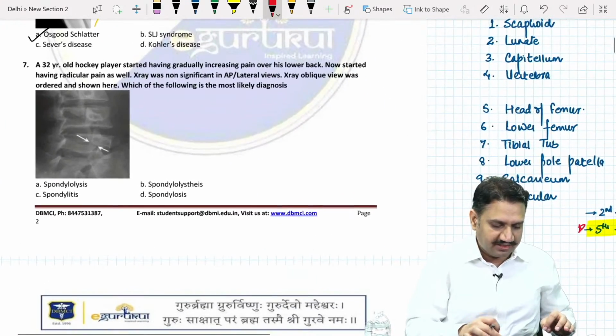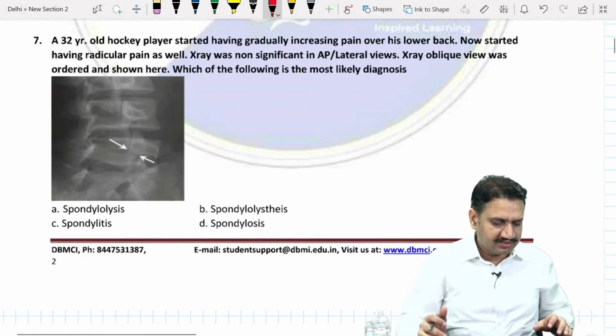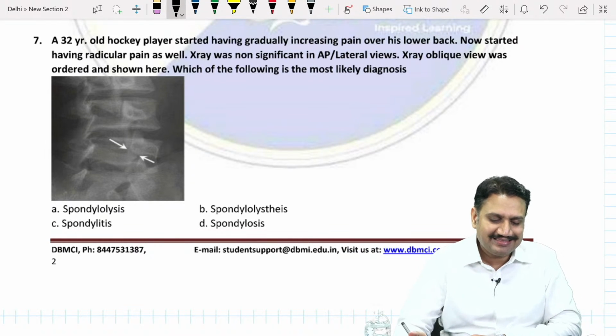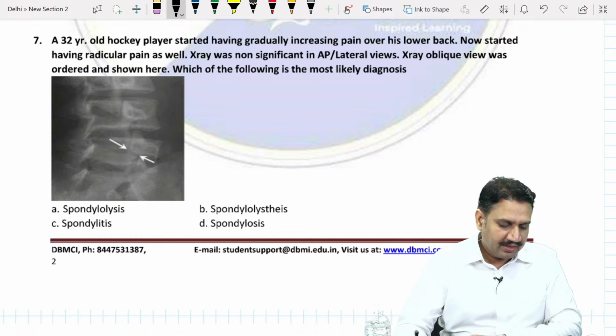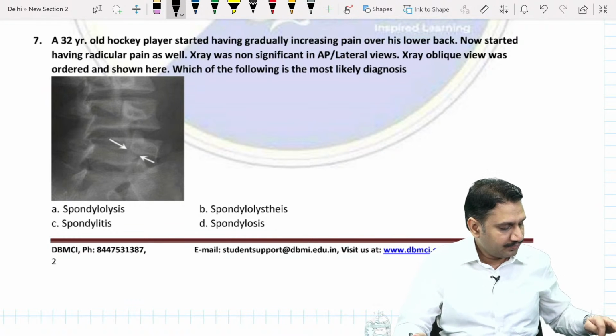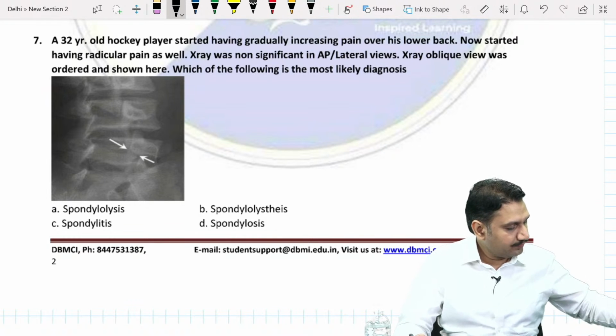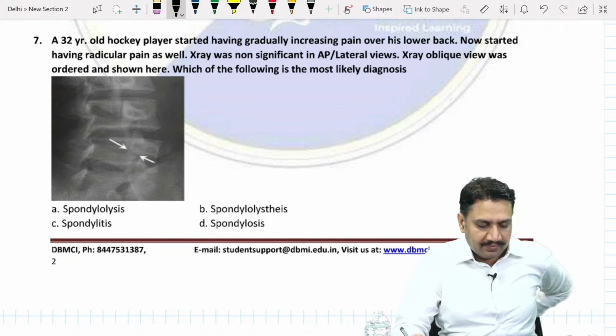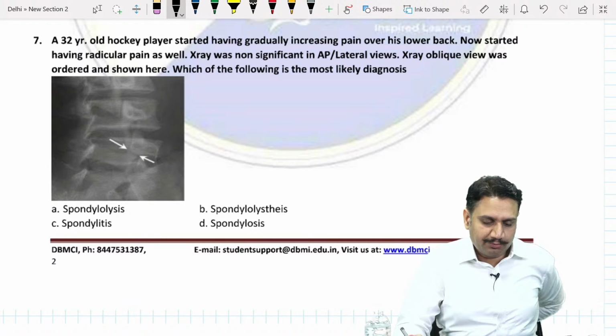Then we have the question number 7. Question number 7: a 32-year-old hockey player started having gradually increasing pain over his lower back, and now has radicular pain as well. X-ray was non-significant in the AP and lateral views, and an X-ray oblique view was ordered and is shown here. Which of the following is the most likely diagnosis?